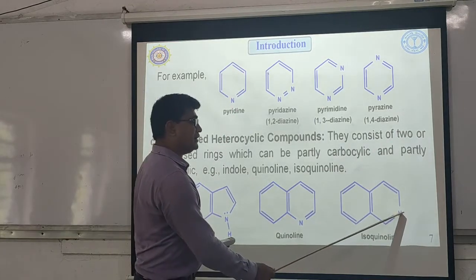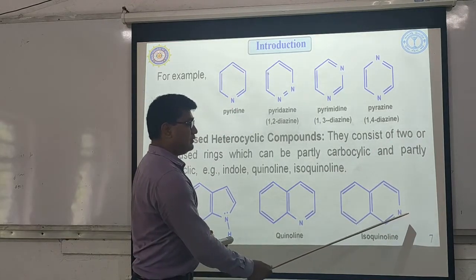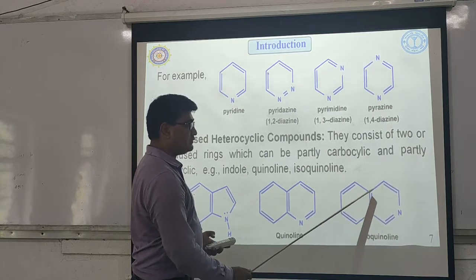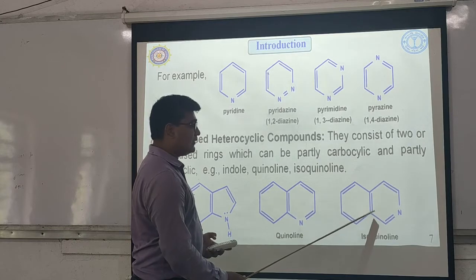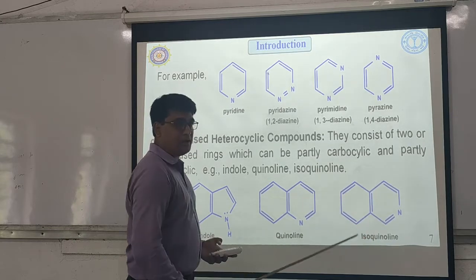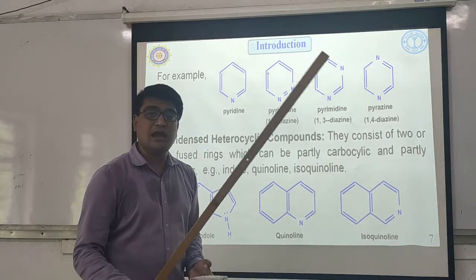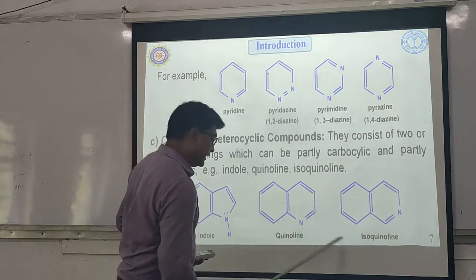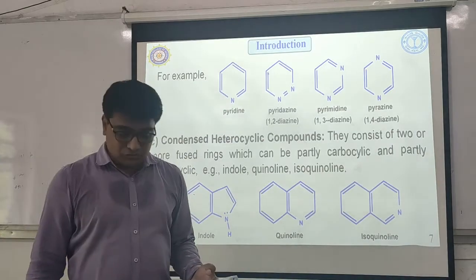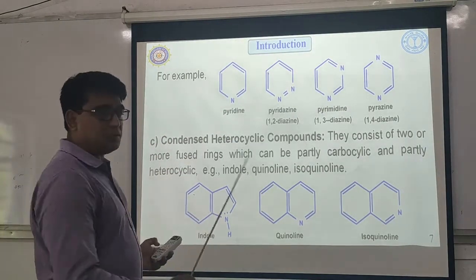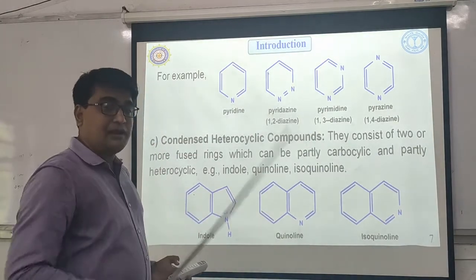If you start with nitrogen as position number 1, this will be 2, this will be 3 and this will be 4. So fusion will be at position number 3 and 4. So if benzene ring is fused with pyridine ring at position 3 and 4, the compound obtained is called isoquinoline. I hope you have understood it. So this was about the classification of the heterocyclic compound.